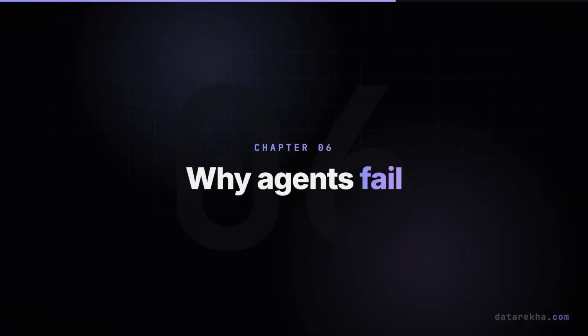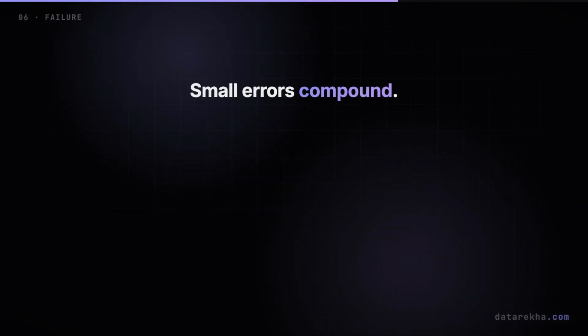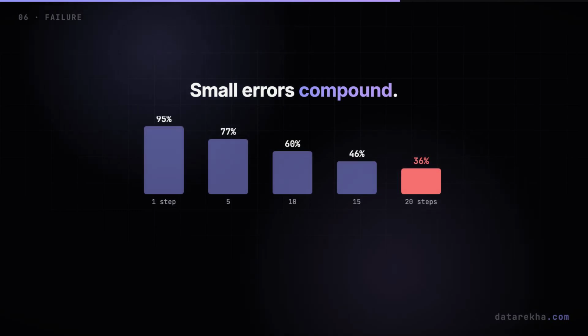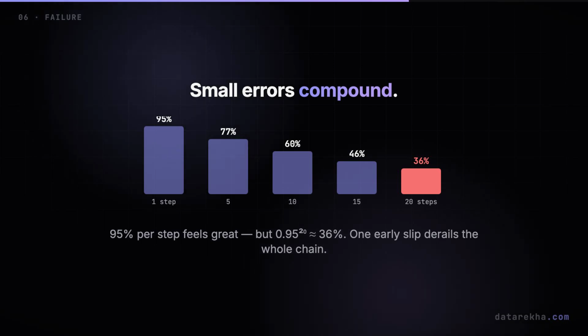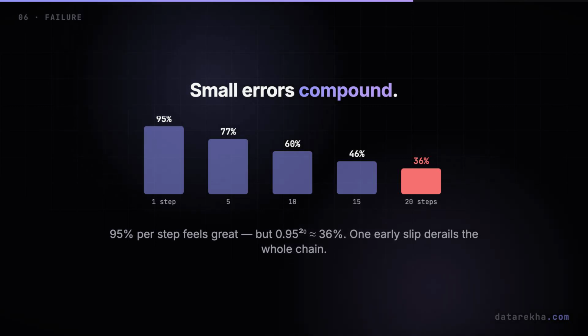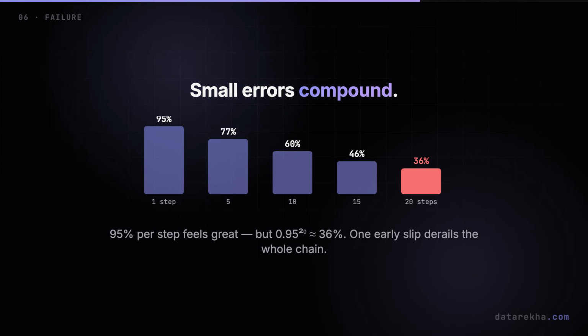So why do agents still fail? For all of that, agents are fragile, and a little arithmetic shows why. Suppose each step is 95% reliable. Sounds excellent. But over 20 steps, the chances multiply. 95% to the 20th power is only about 36%. Small errors compound. One wrong turn early can quietly derail the entire chain.